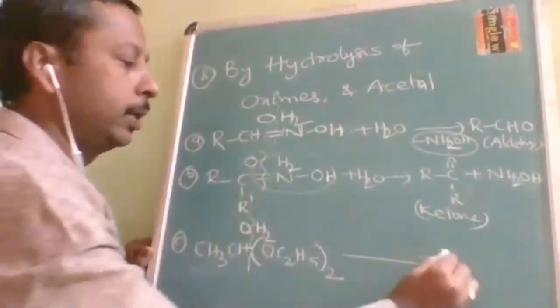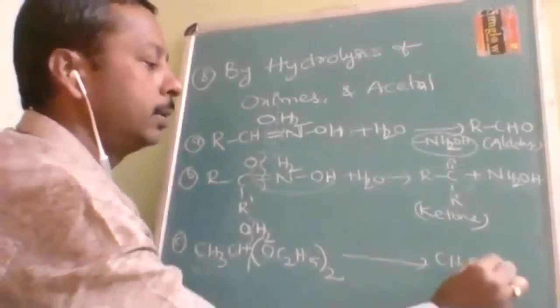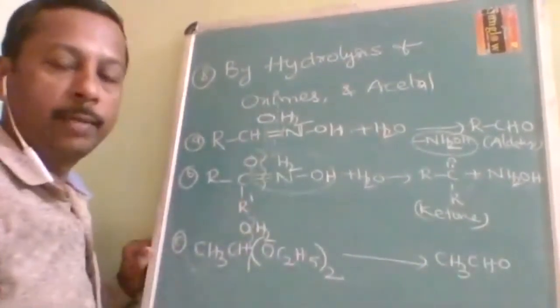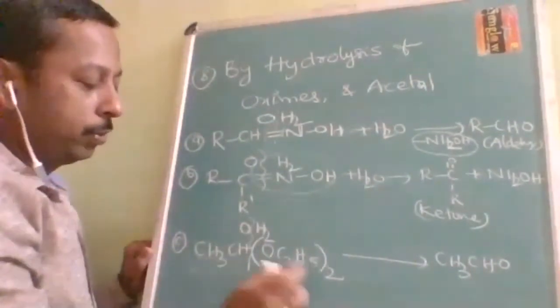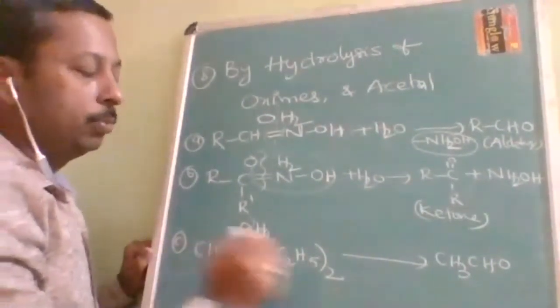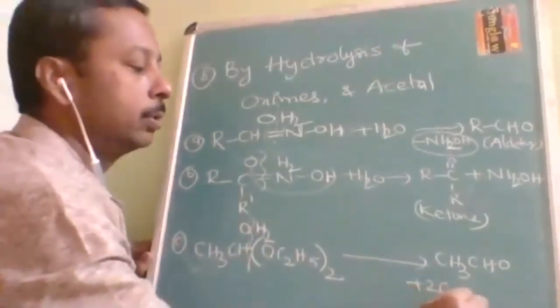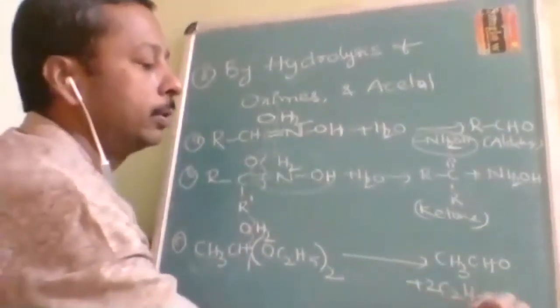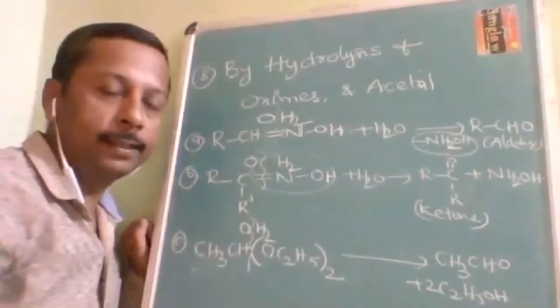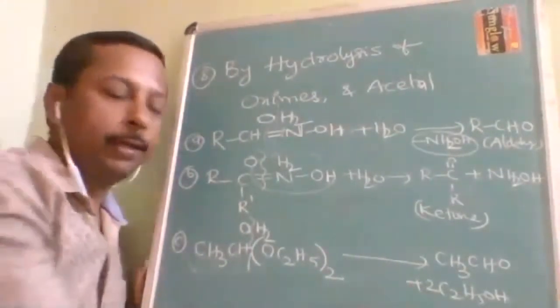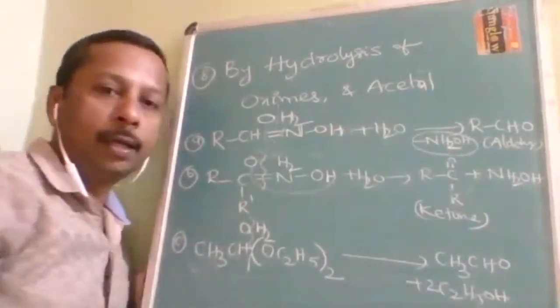So you can guess the product, CH3CHO. What is the main product we are preparing? CH3CHO, and C2H5OH, how many moles are there? 2 moles of C2H5OH. On acetal hydrolysis you will get a mixture of aldehyde and alcohols.